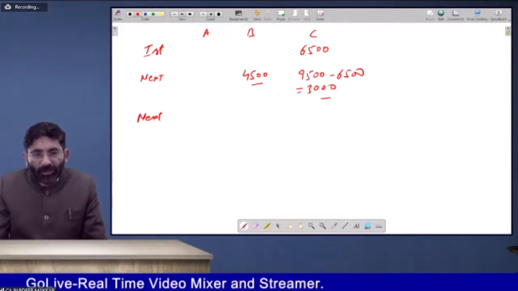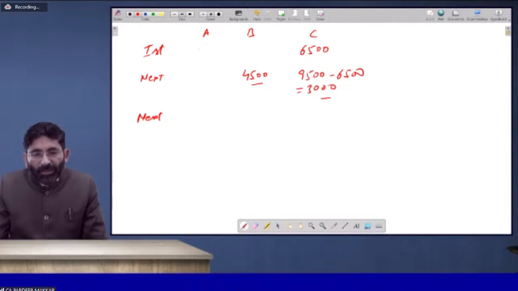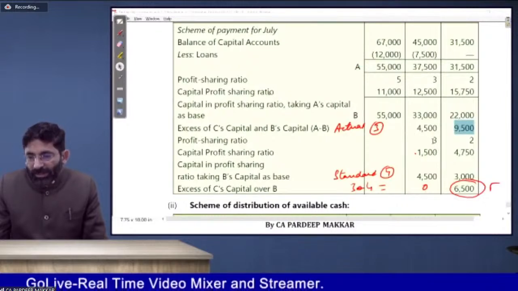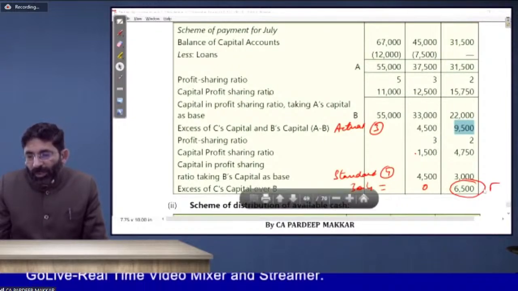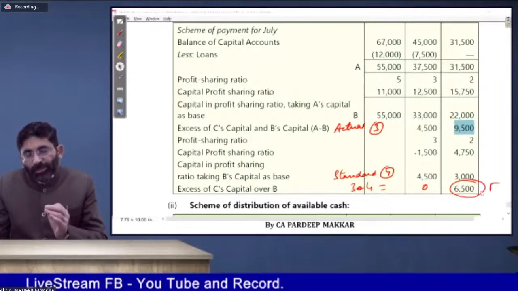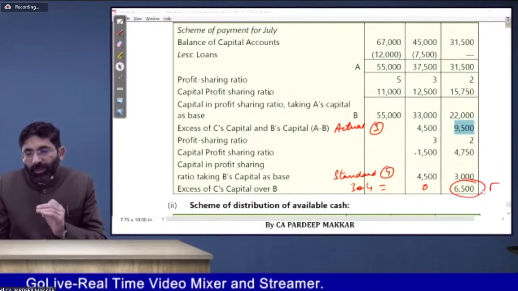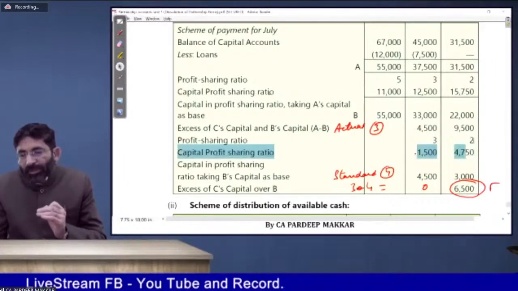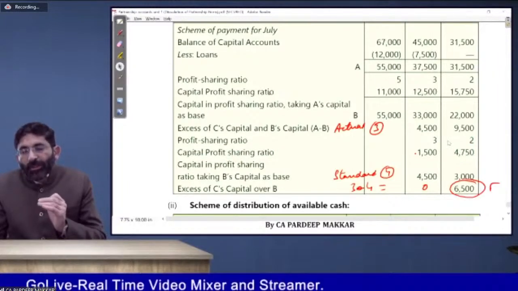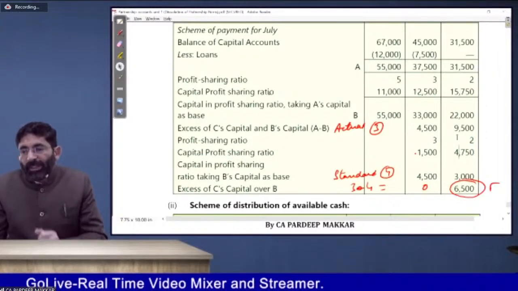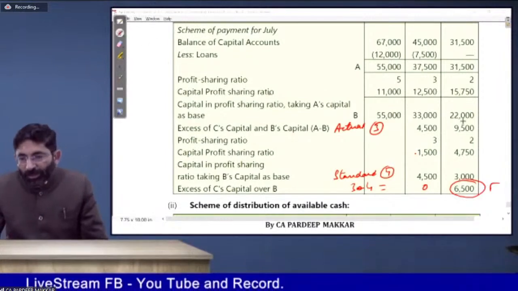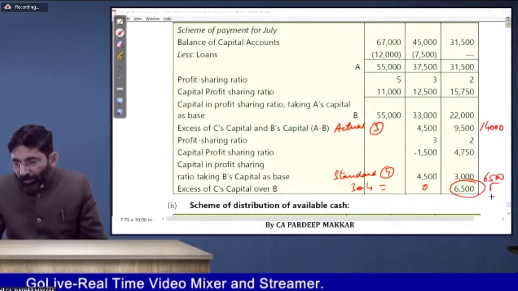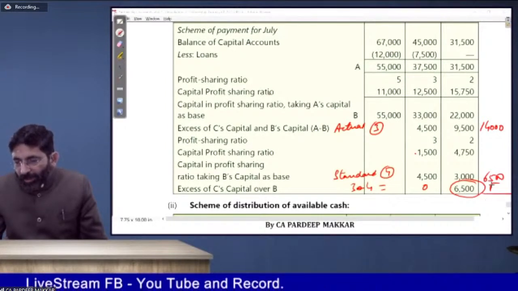And then A, B and C will be paid in their profit sharing ratio, because then the amount is in profit sharing ratio. You should understand this: first of all 6,500 will be paid to the surplus partner, whomsoever capital comes surplus. After that we make payment to the partners who have surplus capital up to the total amount payable to them minus already paid. The total amount payable to them is 14,000, out of which 6,500 is paid as a surplus, so they will be paid 2,500.